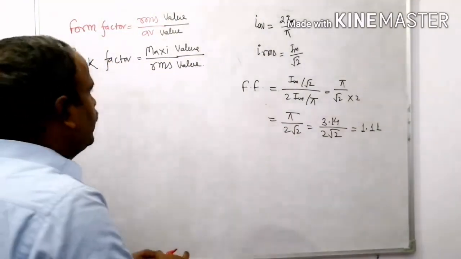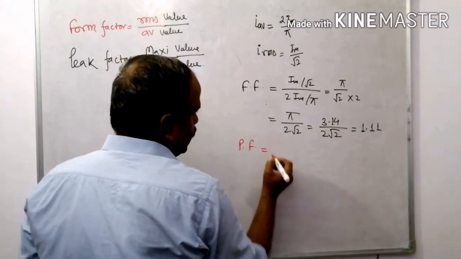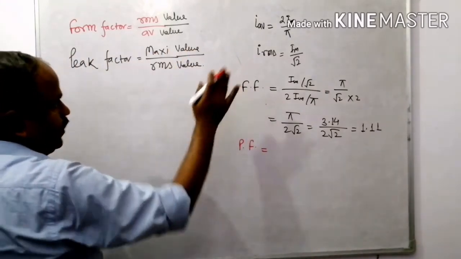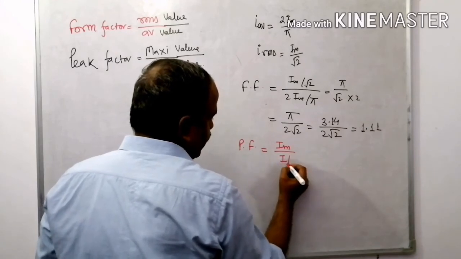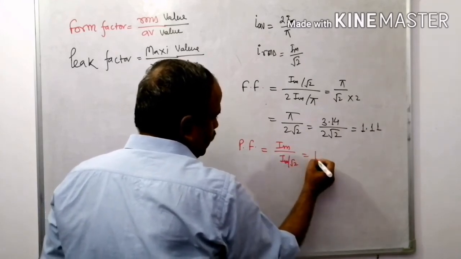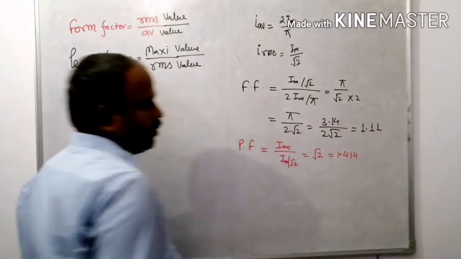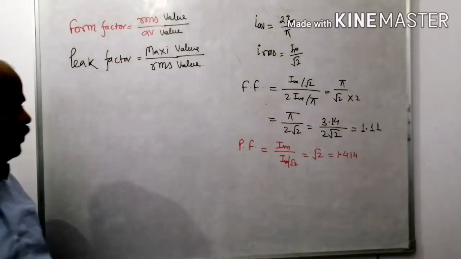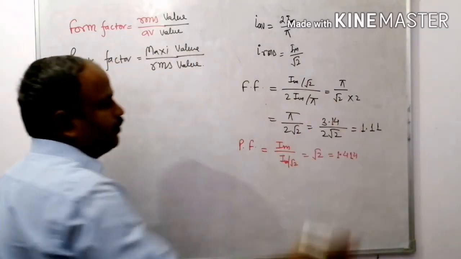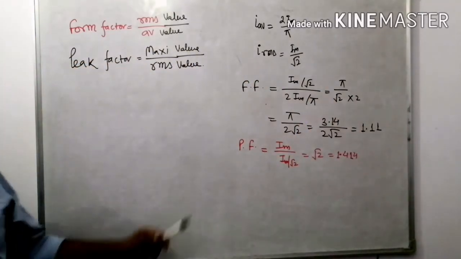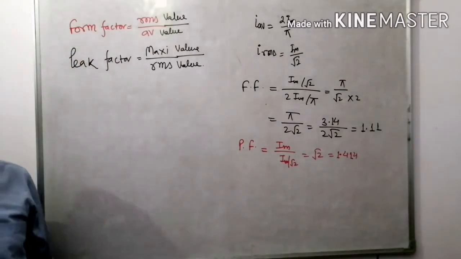Right? And the value of the peak factor is maximum divided by RMS. I maximum divided by I RMS, it becomes under root 2, that is 1.414. Right? For the sinusoidal wave, the form factor is 1.11 and the value of the peak factor is under root 2, that is 1.414.